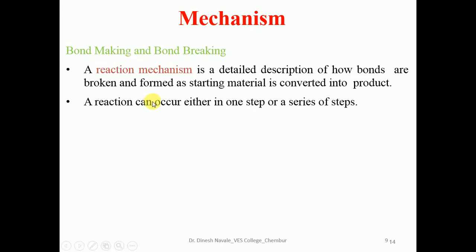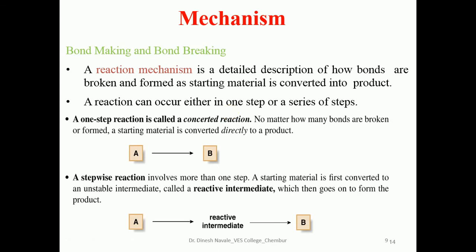A reaction can occur either in one step or in a series of steps. So this is a one-step reaction. If it is a one-step reaction, we will observe the reactant being directly converted into the product without formation of any intermediate. For a single-step mechanism, if it is a concerted reaction, there is no formation of any intermediate.